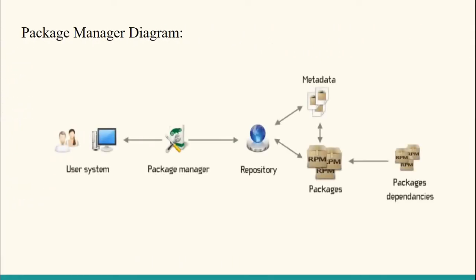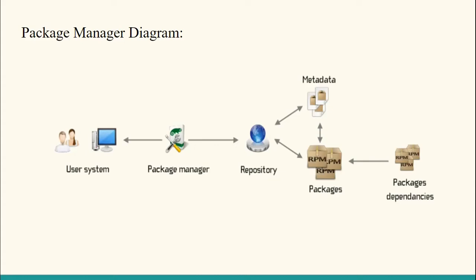This is a basic package manager diagram. A package manager acts like an intermediate agent between the user system and the repository. The repository consists of three major parts: packages, package dependencies, and metadata.